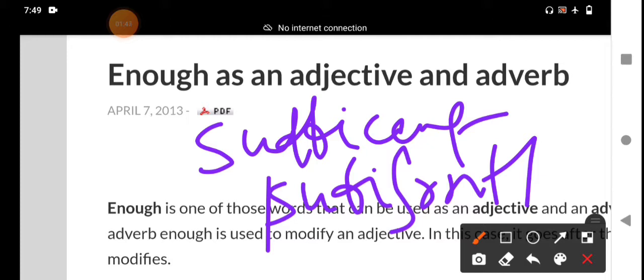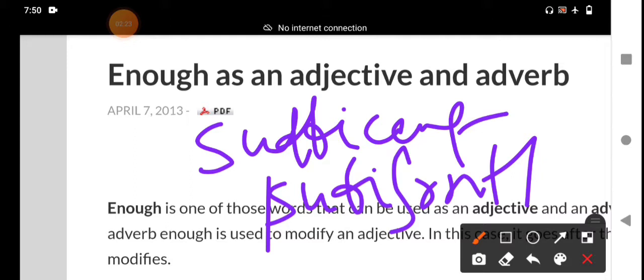Okay, the meaning of enough is adequate, sufficient or adequate. That means the opposite of enough is insufficient. Not enough means insufficient. Not enough means inadequate. We should understand that one. That means the different uses of enough is the name of the topic in today's class.